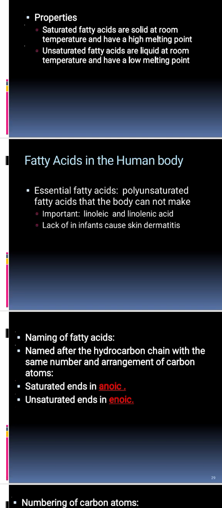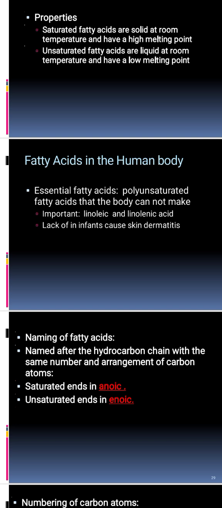Regarding the fatty acids in the human body, as we mentioned, one of the essentialities of the fatty acids is that they include essential fatty acids. Essential fatty acids are polyunsaturated fatty acids that the body cannot make. Now you understand the meaning of essential fatty acid. Our body cannot synthesize them. So, as we mentioned, essential fatty acids are fatty acids that our body cannot synthesize.